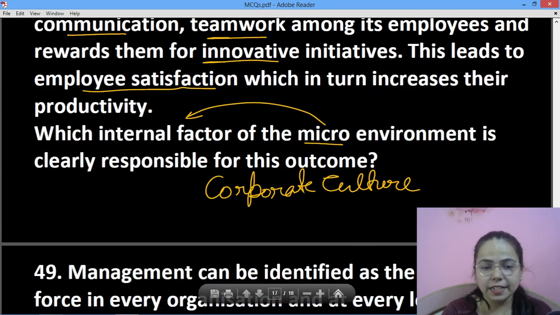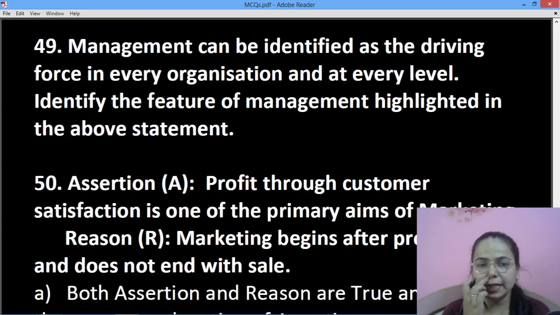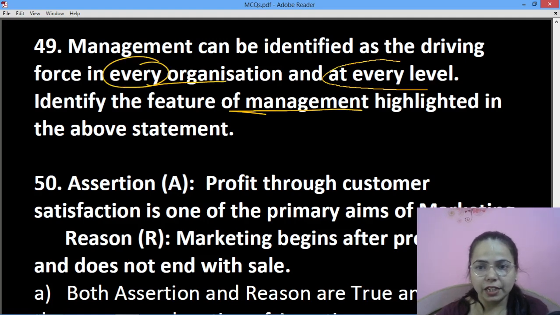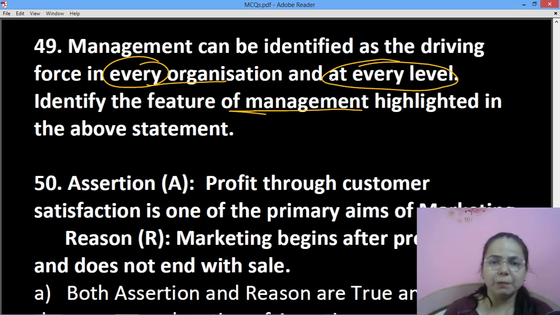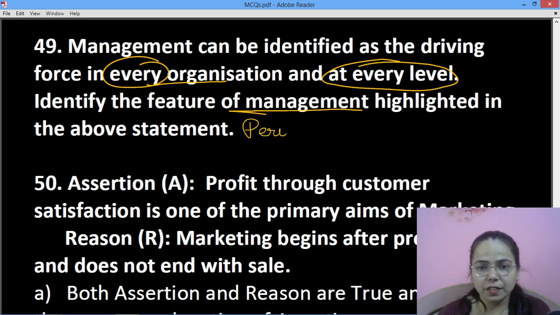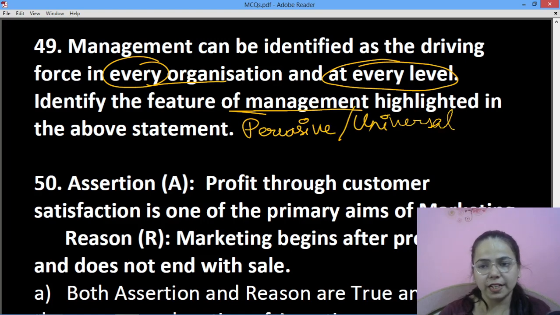Okay, next is management can be identified as a driving force in every organization and at every level. Identify the feature of management that is being highlighted here. Driving force in every organization and every level means small, medium, large organization and top, middle, lower level. So which feature is this? It is pervasive. Management is pervasive or universal, means it is required in each and every organization and each and every level.